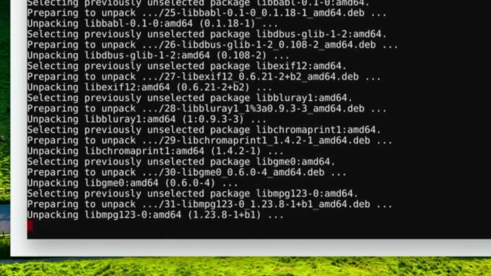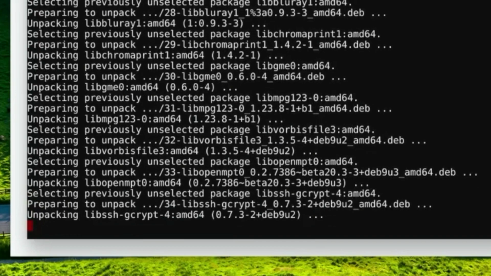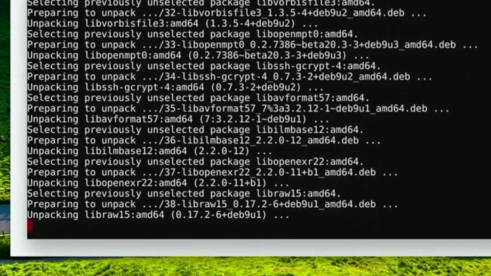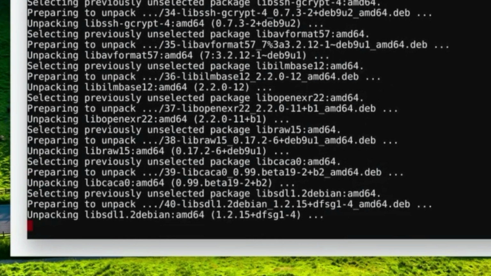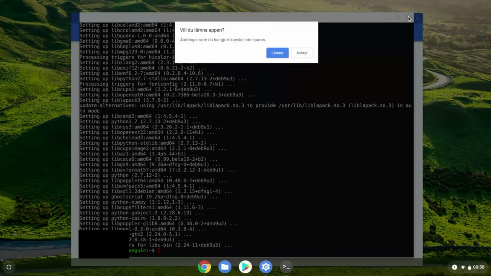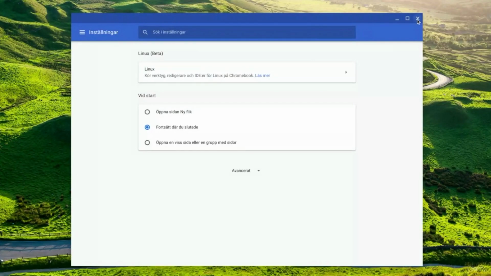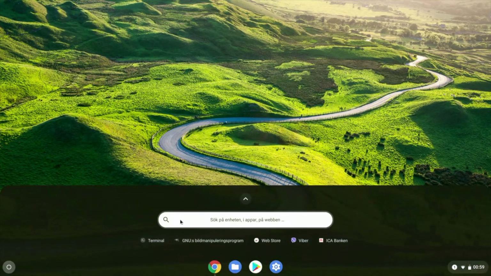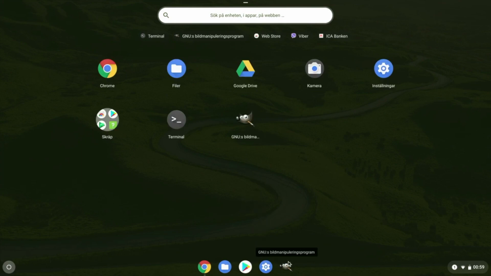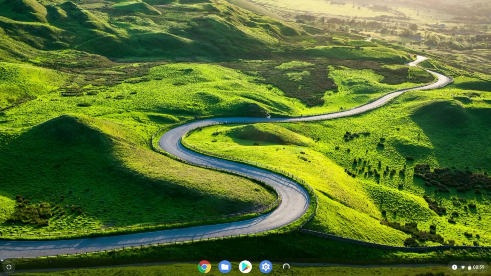Yes. Obviously, this will give you the opportunity to use all sorts of Linux based apps on your Chrome OS, which is really good. Okay, we're done. Let's go to the GIMP editor. Okay, so it lands here in a folder, and I'm just gonna drag out the image editor and also put it here so I can access it faster.